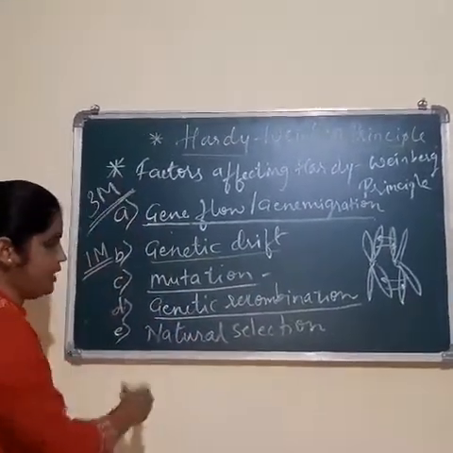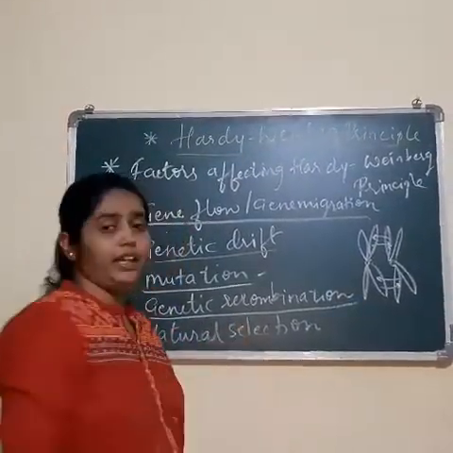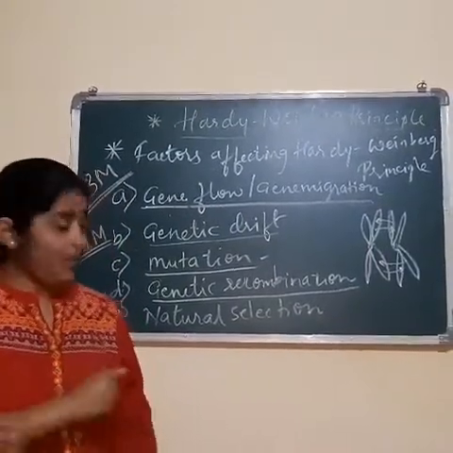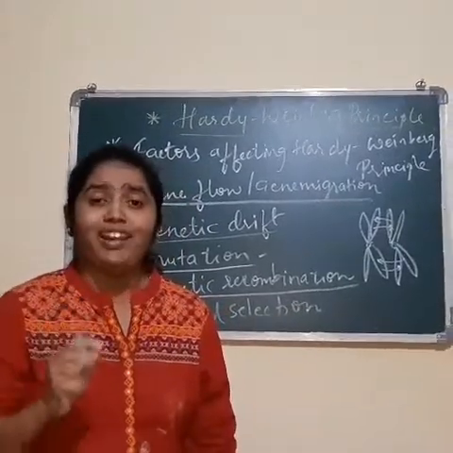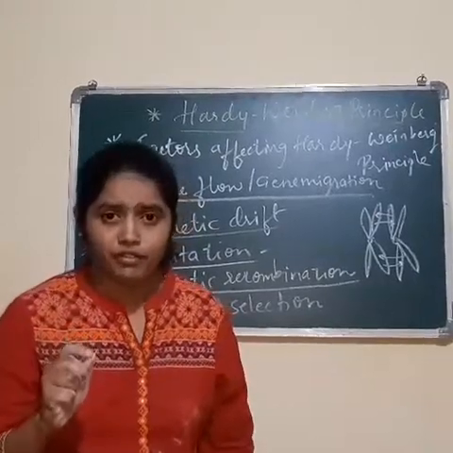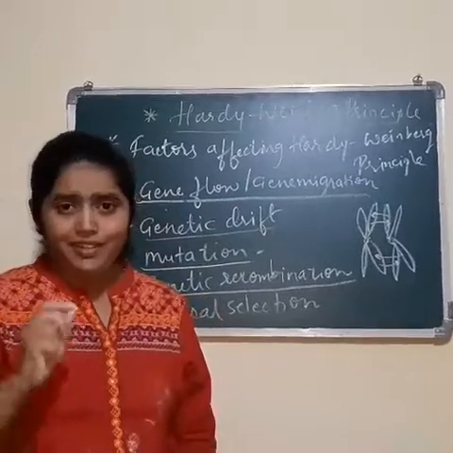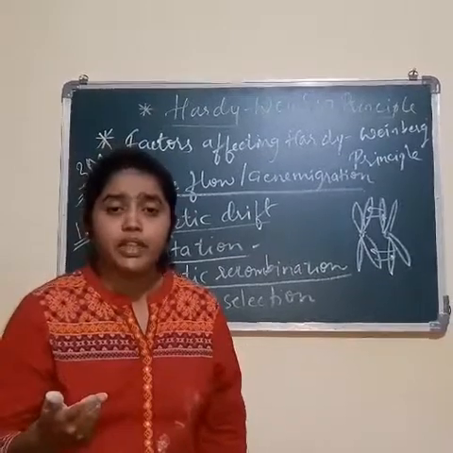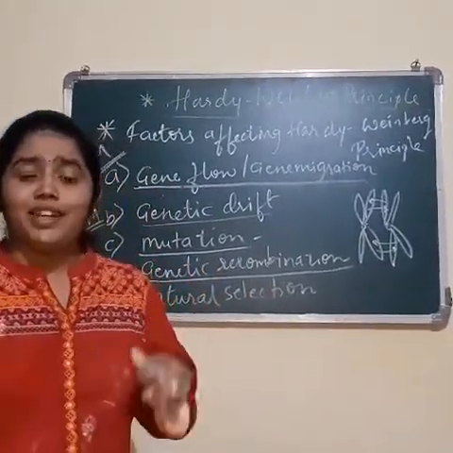The next one is natural selection. You already have the idea regarding natural selection from the previous classes of this chapter. Natural selection is nothing but nature selecting the well-adapted organisms, and only such organisms survive best because they have useful variations in their body. When they survive they can grow, reproduce, and produce a large number of offspring, and they live happily because they are selected by nature.